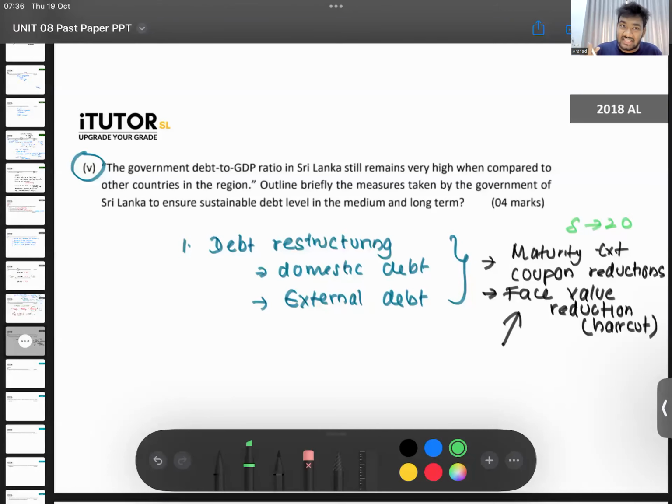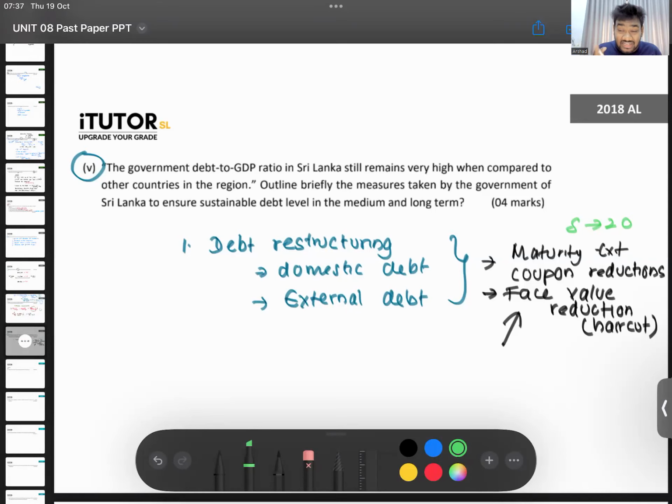Now, even inside China, there are so many people who have given loans. There is the Chinese government, there is the Exim Bank of China, there is the People's Bank of China. So different people have given us loans. Let's say, for example, in Sri Lanka there are banks, Sampath Bank, Commercial Bank, HNB. Like those, there are banks in China. All of these fellows have given us loans. So People's Bank in China is saying, no, I want terms like this, otherwise I am going at a loss. Exim Bank in China is saying, nah, it's not like that. So restructuring is not very easy.